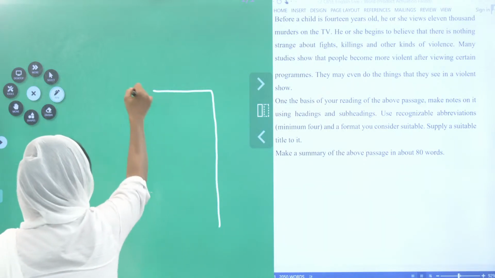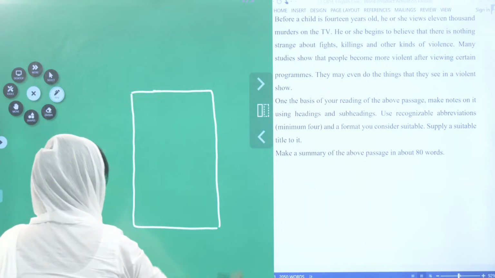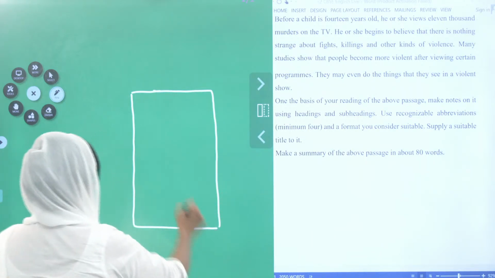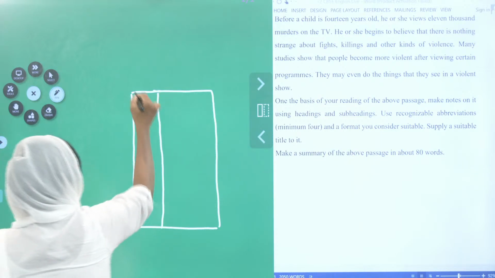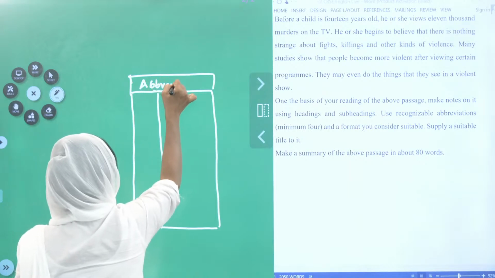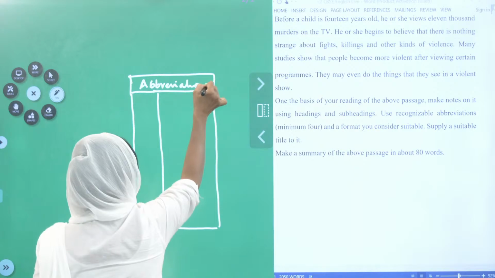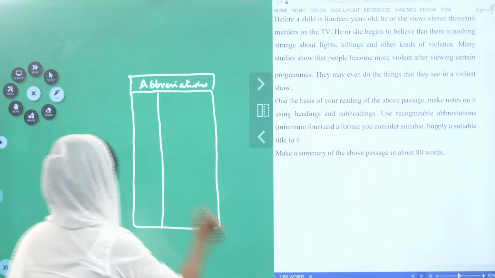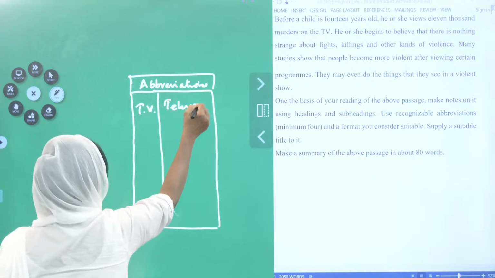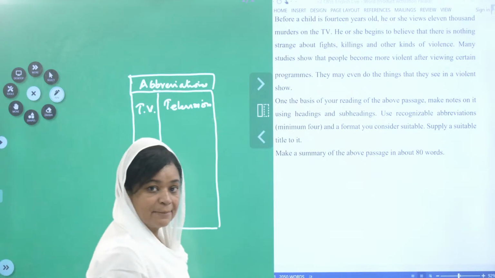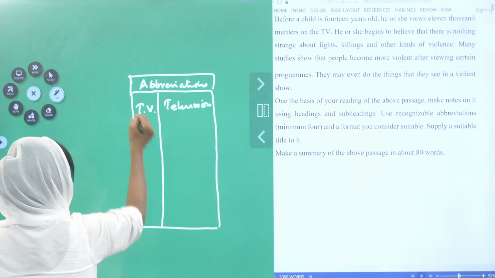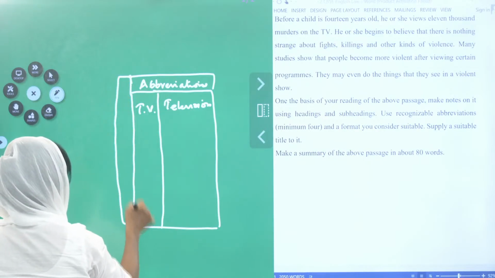What is this? This is called the glossary. They have asked you to write 4 abbreviations, so you have to explain them here. I am showing an example, children. You have used TV. What is it? Clear? How many do you have to write here? 4. The second one, if you want to add this one also, is okay.